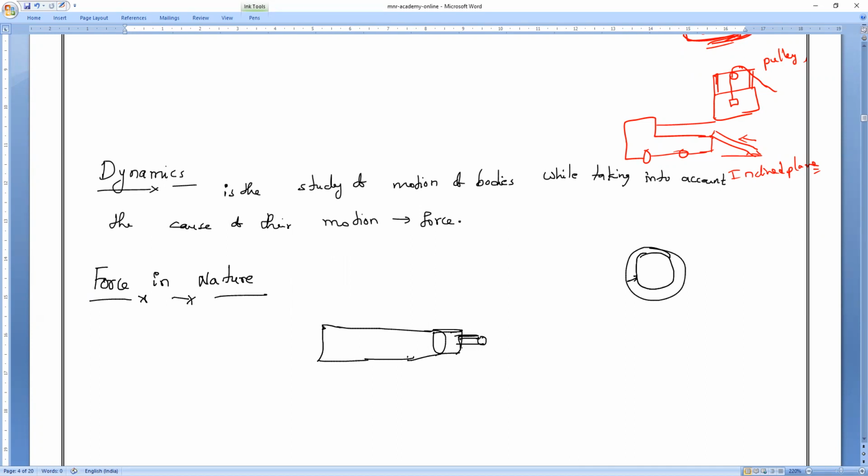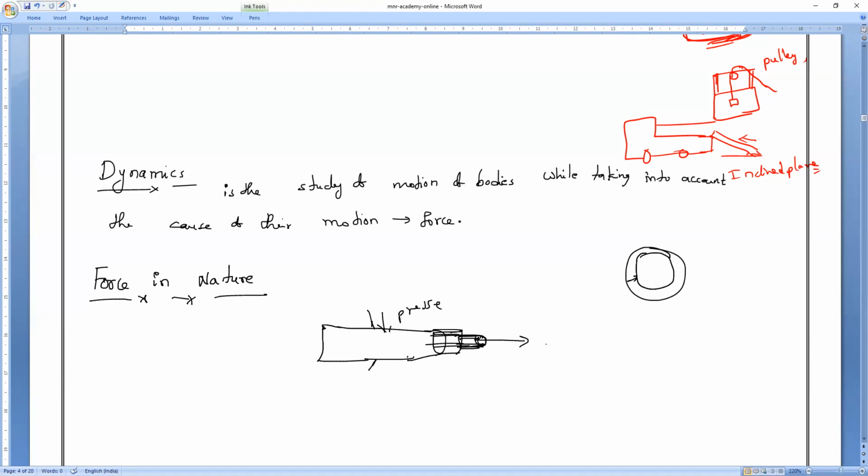We apply force. If I hold the tube in my hands and press it to squeeze out the toothpaste, then the paste will come out. Same with any cream, face cream or toothpaste.